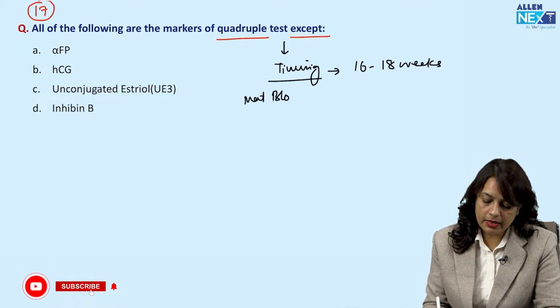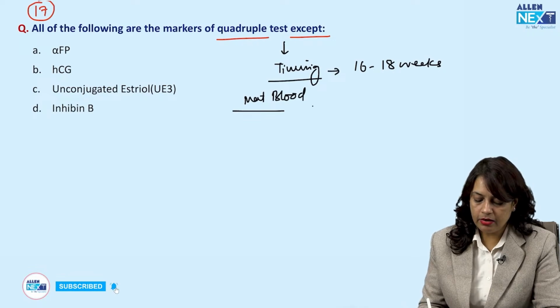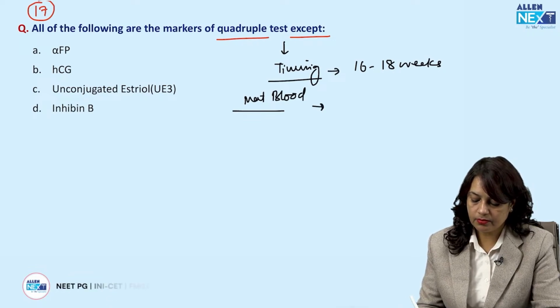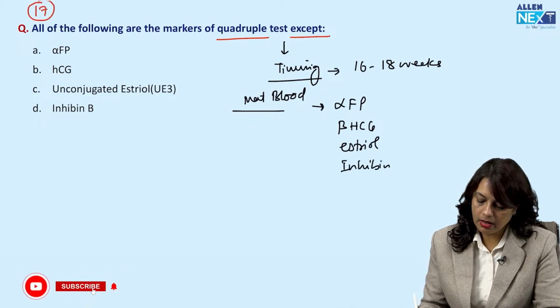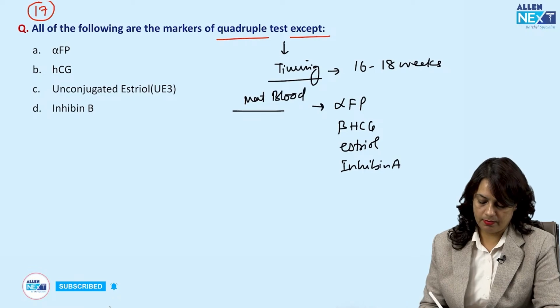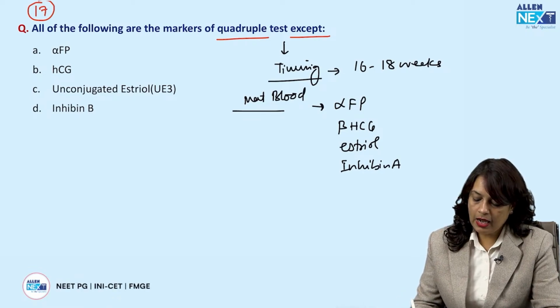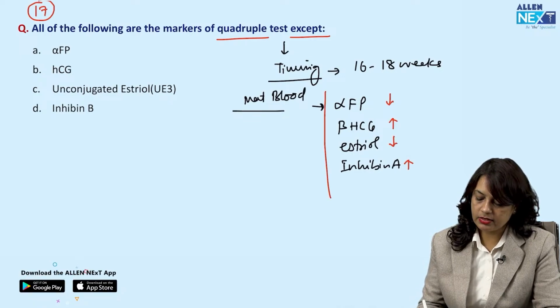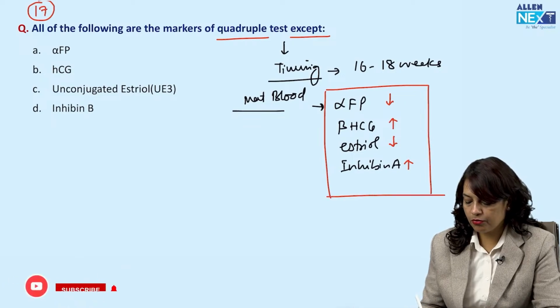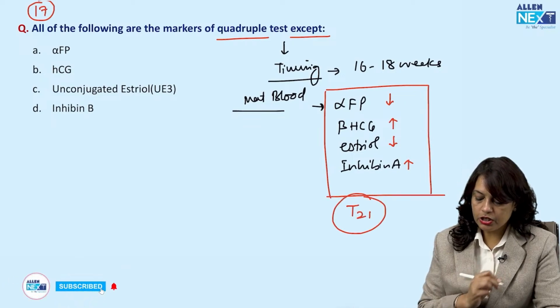Maternal blood is taken and we detect alpha fetoproteins, beta HCG, estriol and inhibin A. Alpha fetoproteins are decreased, beta HCG rises, estriol decreases, inhibin A rises. This is the finding for trisomy 21.